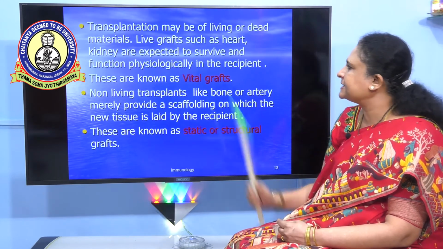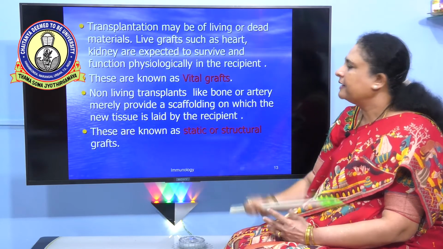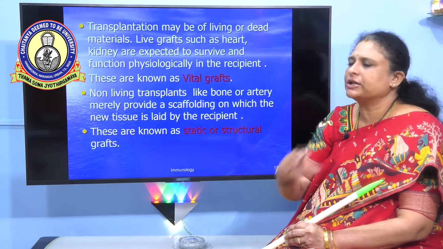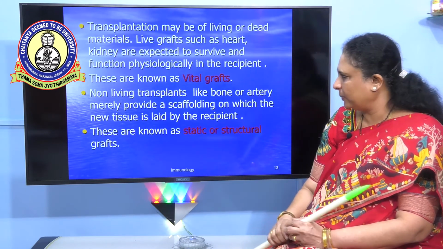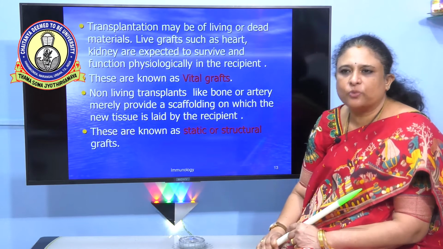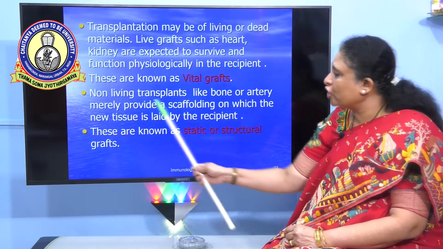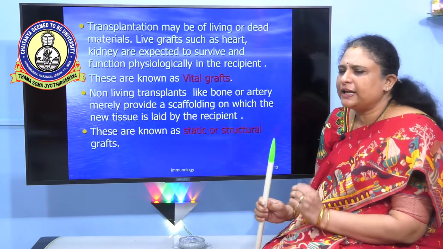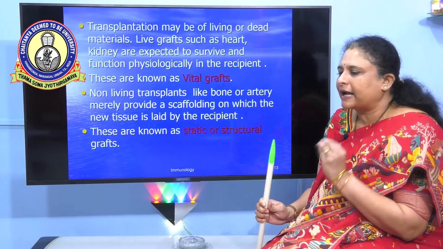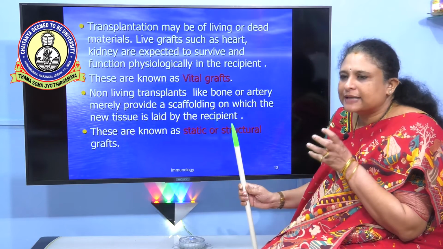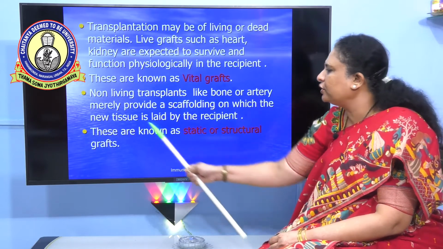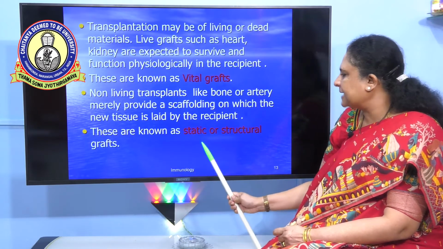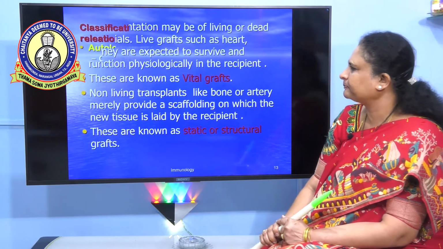Live grafts such as heart and kidneys are expected to perform the same function as they were performing in another individual. These are also called vital grafts. Then we have non-living transplants like bone and artery, which merely perform a type of scaffolding or support on which the new tissue is laid by the recipient. These are called static or structural grafts.